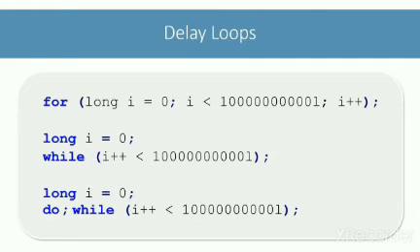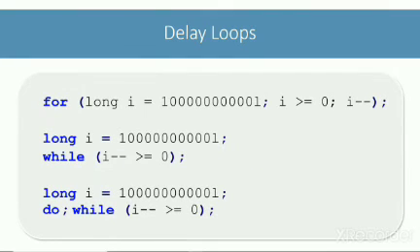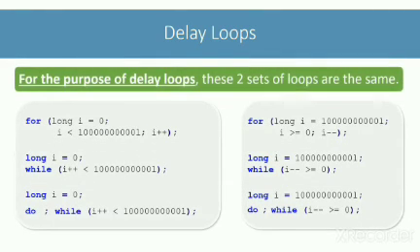delay. If I ask the CPU to count from 0 to 10 billion, or 10 billion to 0, in both these cases, I will create the same amount of delay. So, I can write these delay loops like this also. Instead of going from 0 to 10 billion, the loops are now going from 10 billion to 0. I am repeating it again: for the purpose of only delay loops, these two sets of loops are the same.